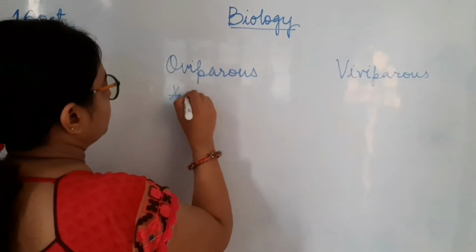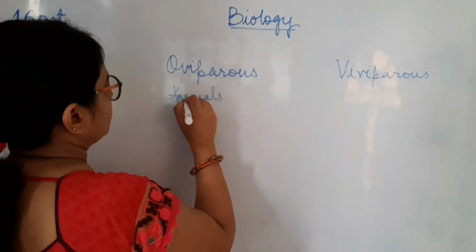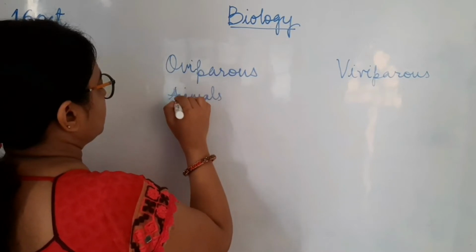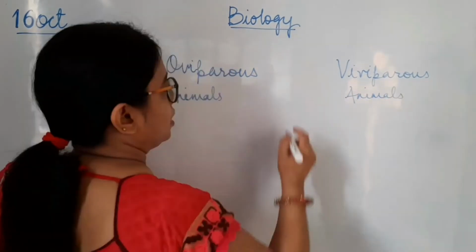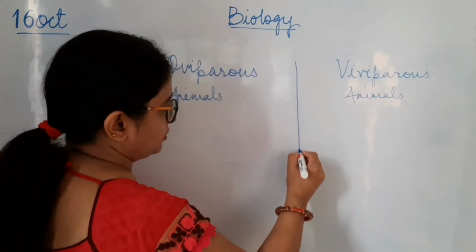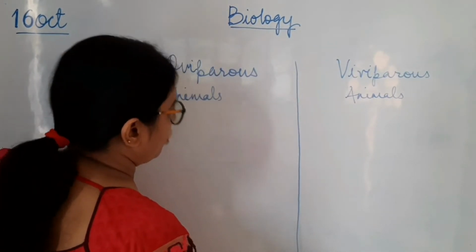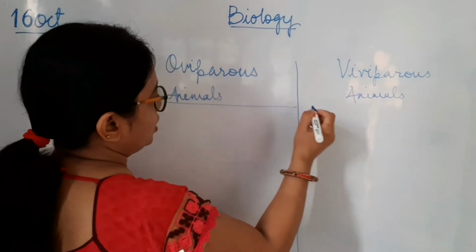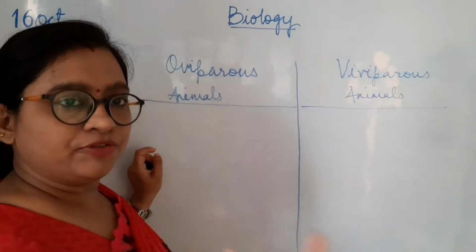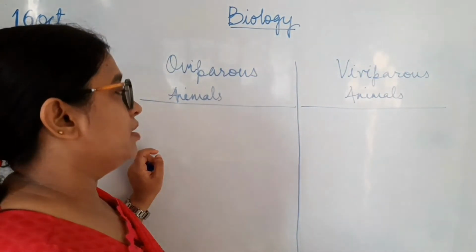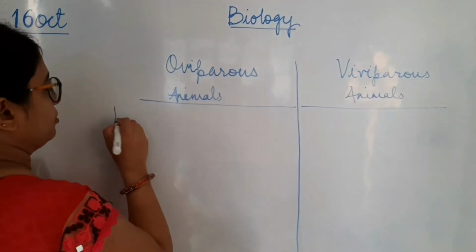Oviparous animals and viviparous animals. Again, as I am discussing the difference between these two topics, I will suggest to put a line in the center of these two topics so that we are able to differentiate in a better manner. So what are oviparous animals?